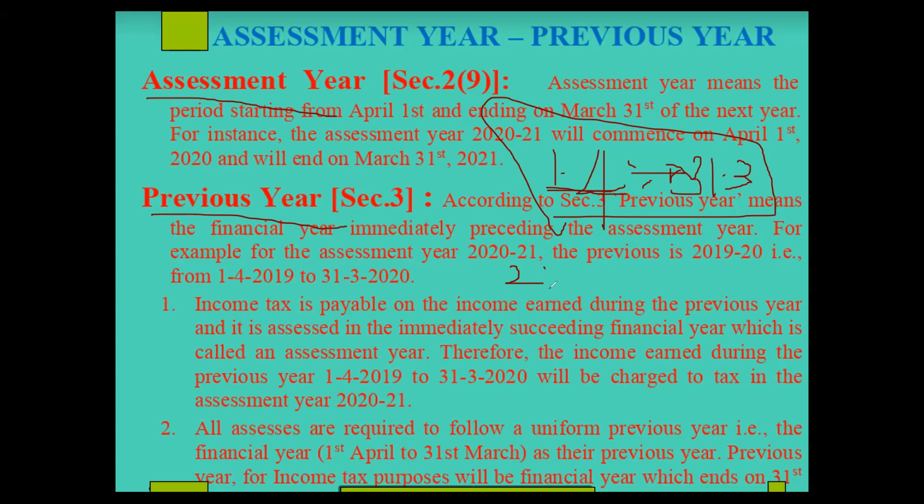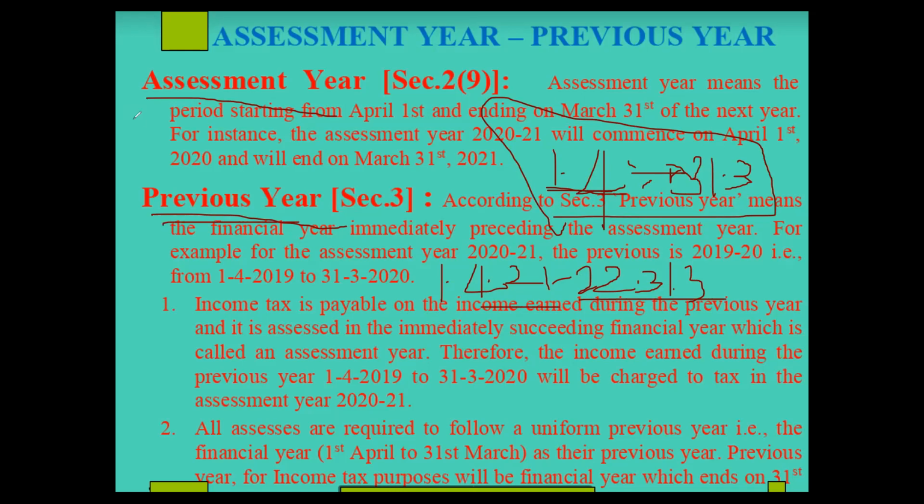We are in the 2021-22 financial year. You should say it like that because it starts from 1st April 2021 and ends with 31st March 2022. So that is why we are presently in the 21-22 financial year.